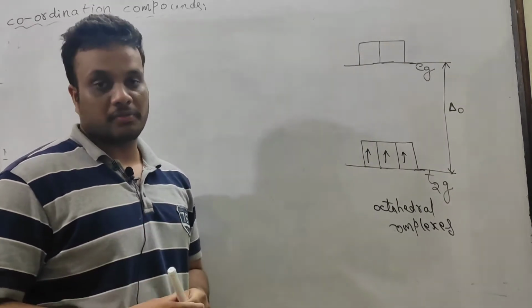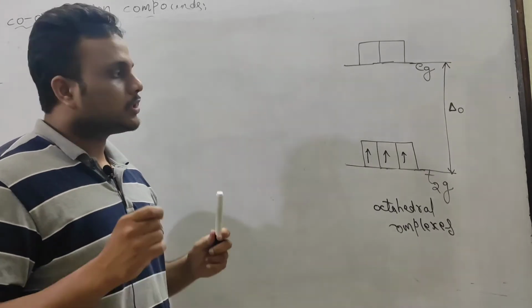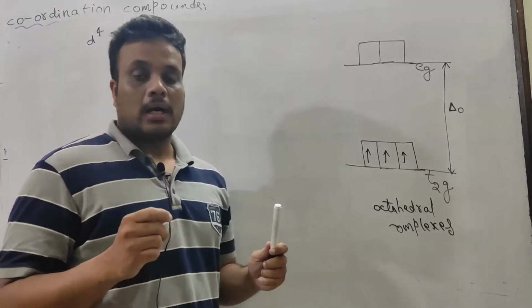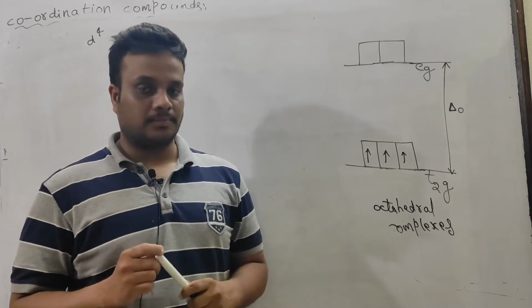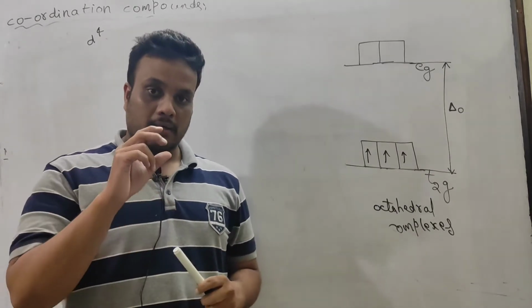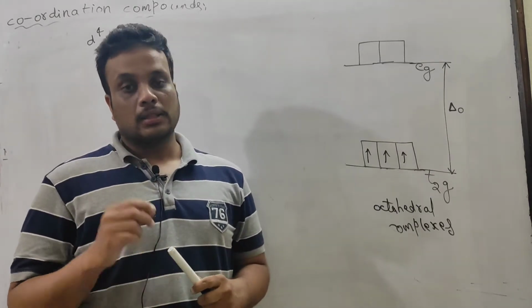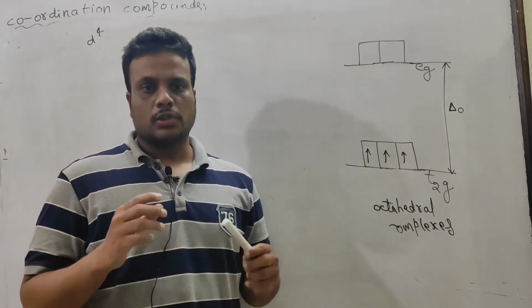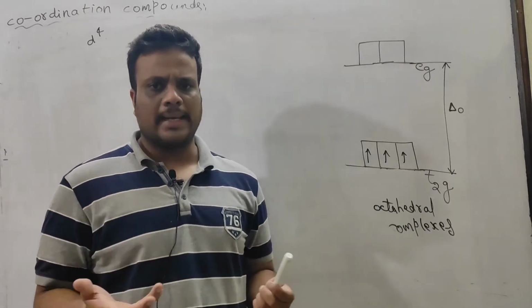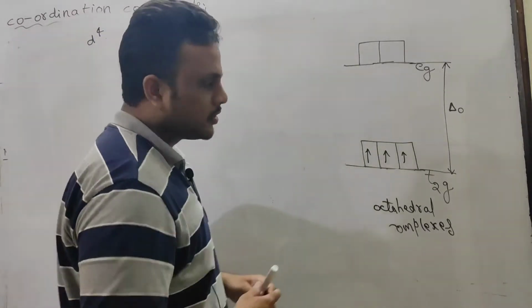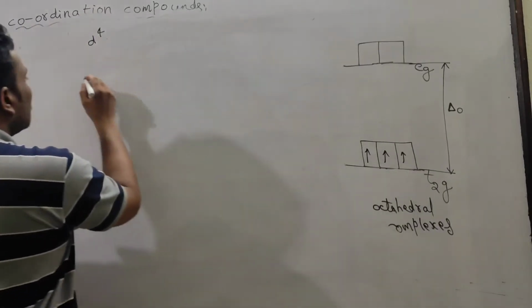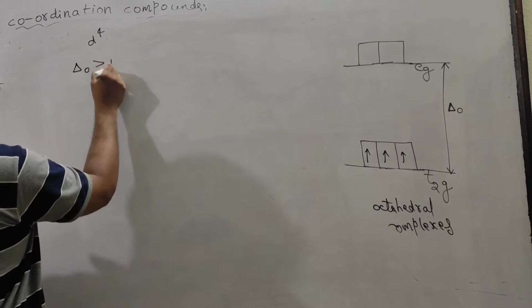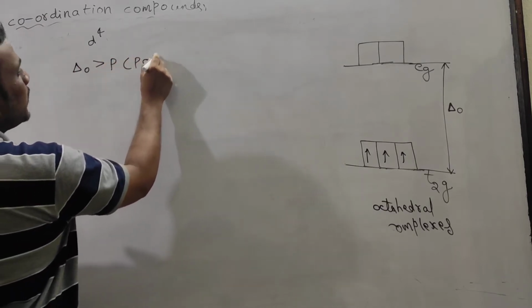But which is more preferable? That strictly depends on the nature of the ligand and the charge on the complex as well. Just now I told you in ligands like ammonia, the charge on central metal also plays a very important role. So generally in case of strong field ligands, splitting is more. Splitting is more means delta naught is greater than P. P stands for pairing energy.